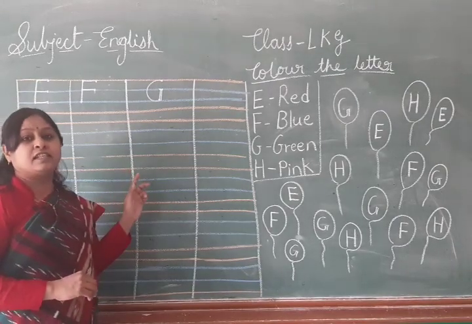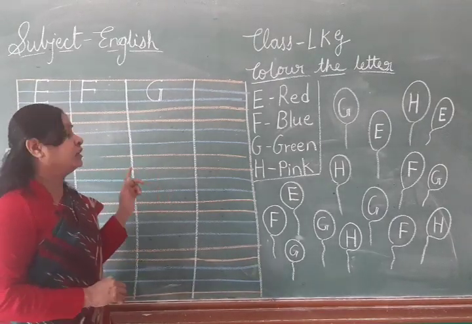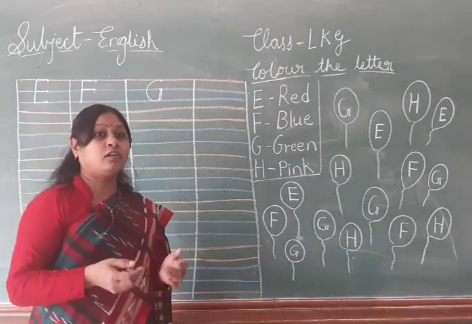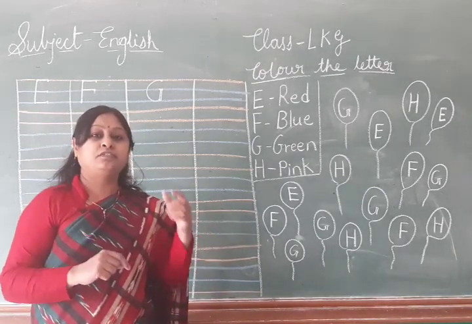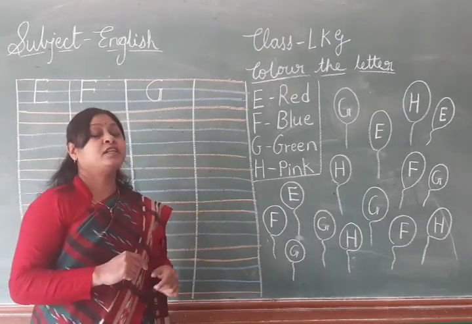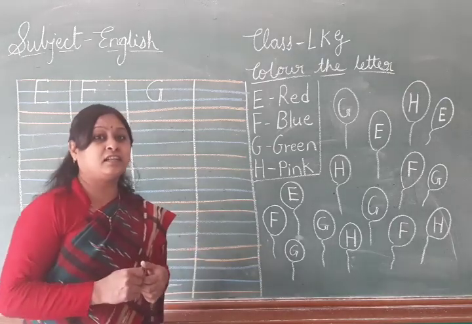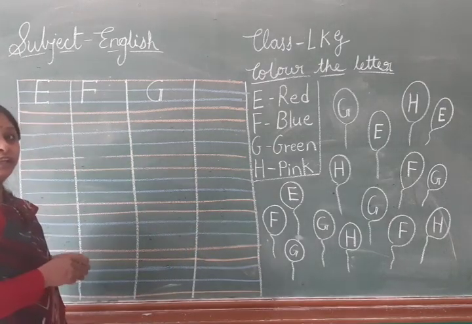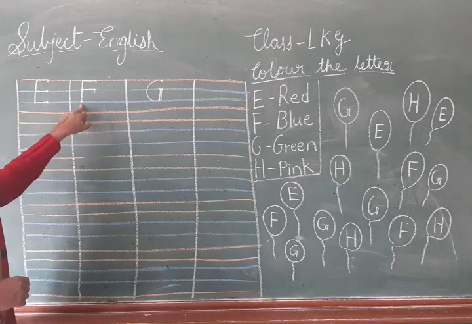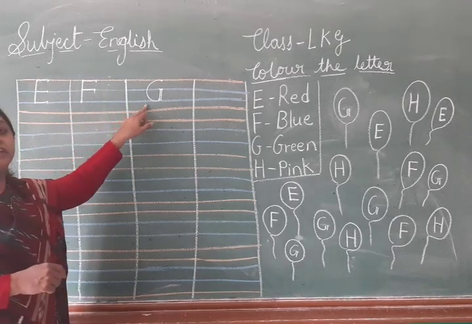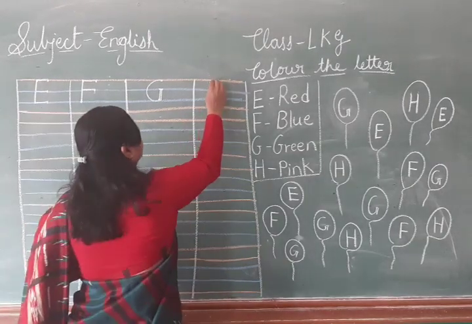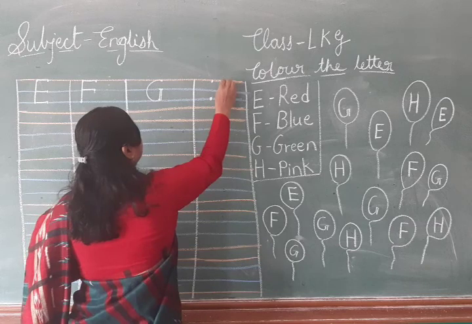Which letter is this? G. G for gun, G for girl, G for goat, G for grapes, G for green color. Okay? E, F, G. After G, which letter will come? H.